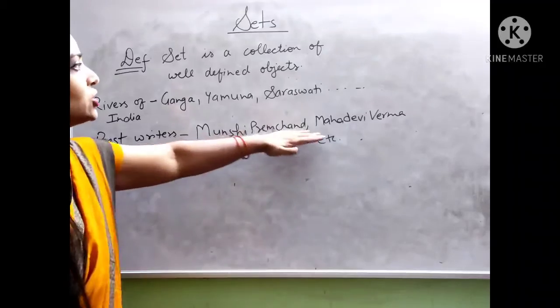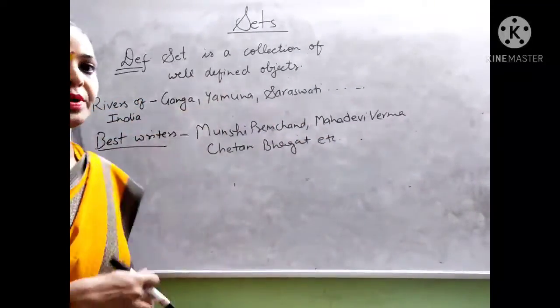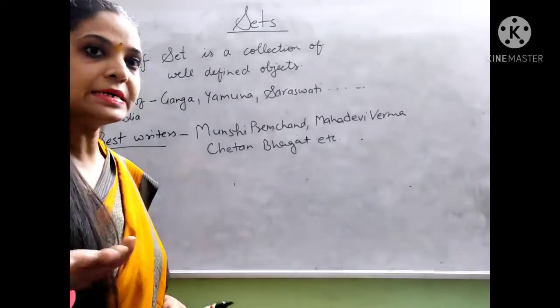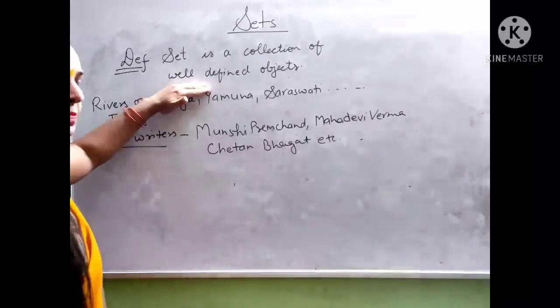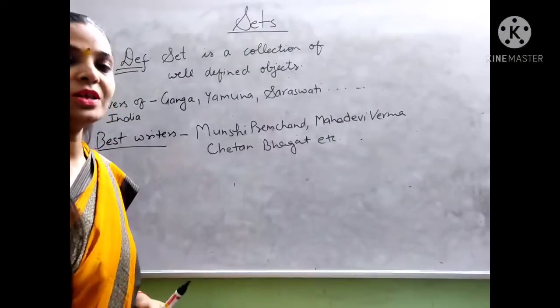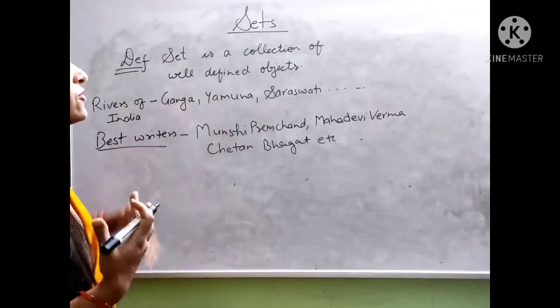So this collection of objects is not called well defined. If our opinion and your opinion is the same, then we say it is a well defined collection of objects. If the opinion of all is the same, then we can say it is well defined.